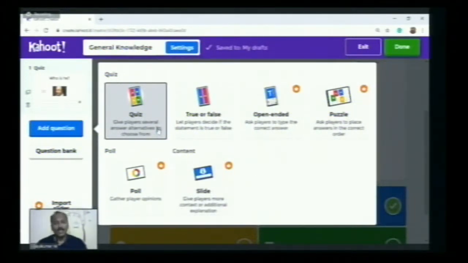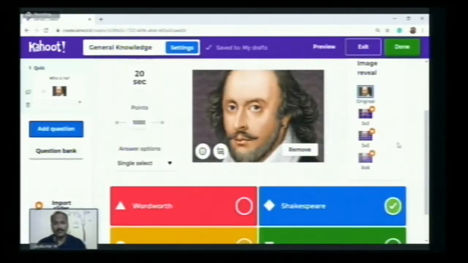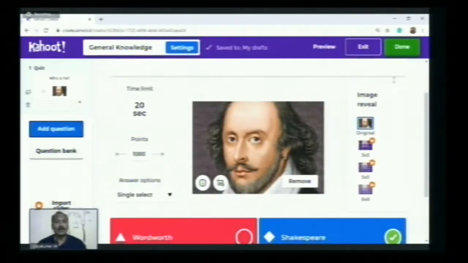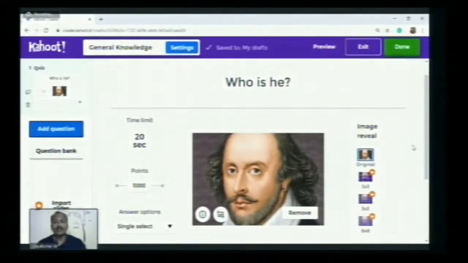Otherwise, for multiple choice questions as well as for the options of true or false, we can use this by adding some questions. We can add many questions. As for formative assessment, usually we enter about 10. If you need 10 questions, you can type all the 10 questions with the respective choices as in a question bank. After completion of all this, you have to click done. Automatically our question setup is ready now.